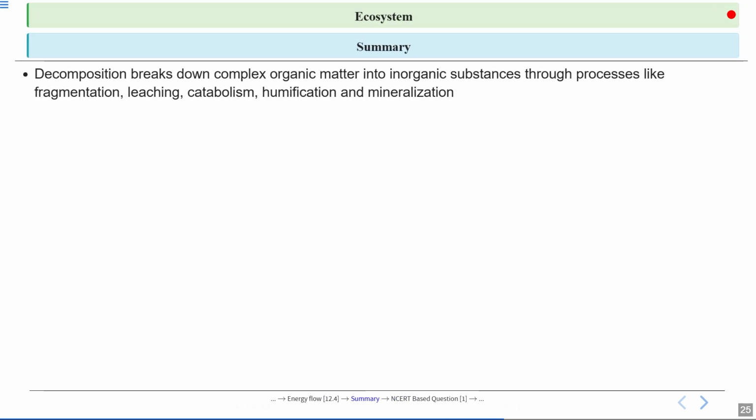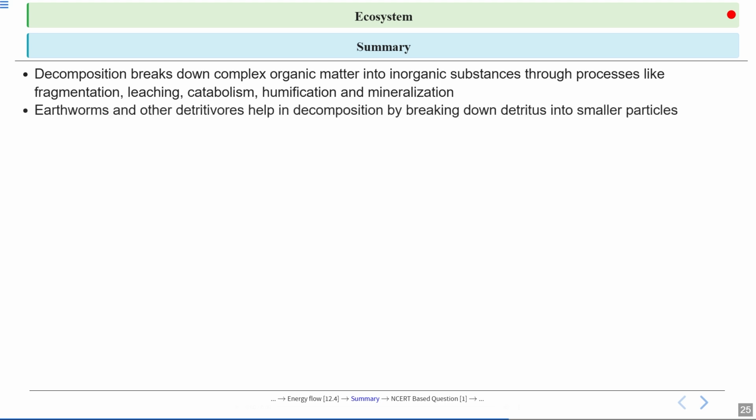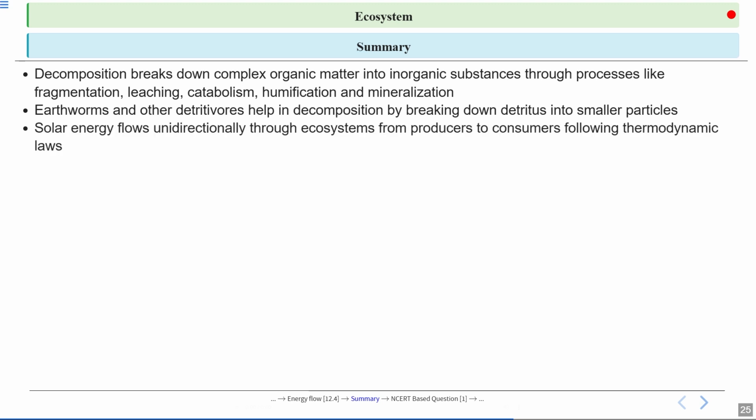Okay, now let's summarize this entire session. So we talked about decomposition. Decomposition is like nature's recycling system. It breaks down dead plants and animals into simpler substances that can be reused. This process involves various steps: fragmentation, leaching, catabolism, humidification, and mineralization. Earthworms and other detritivores help in decomposition by breaking down detritus into smaller particles.